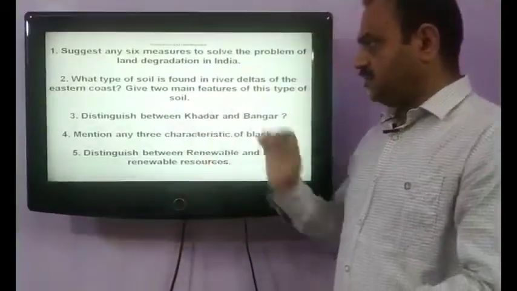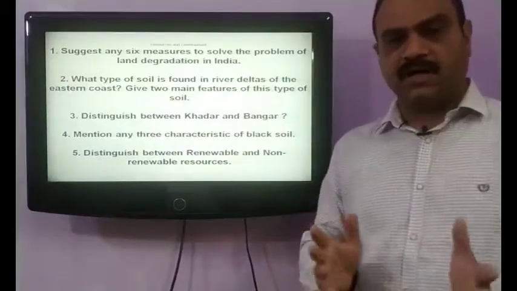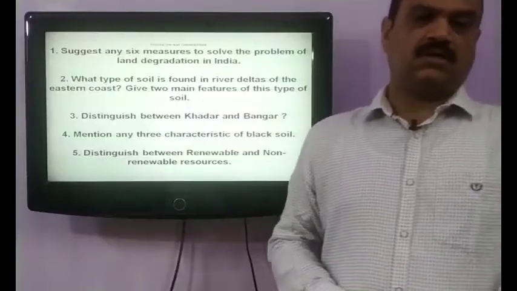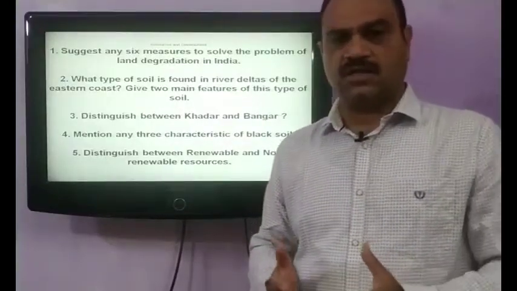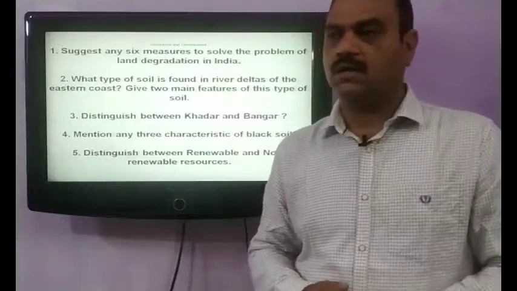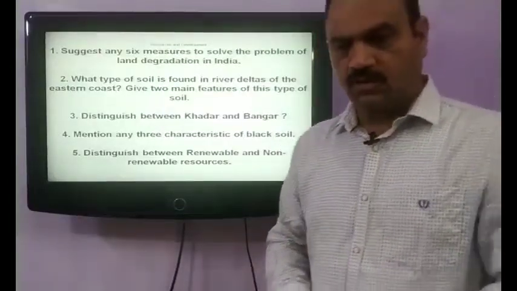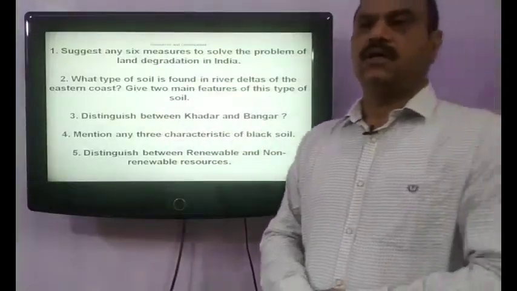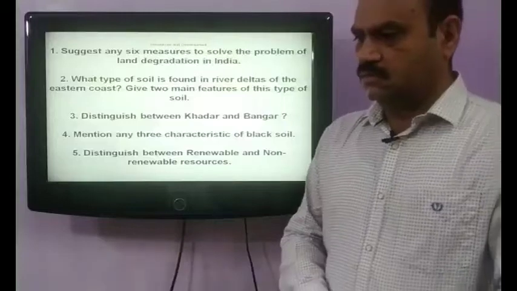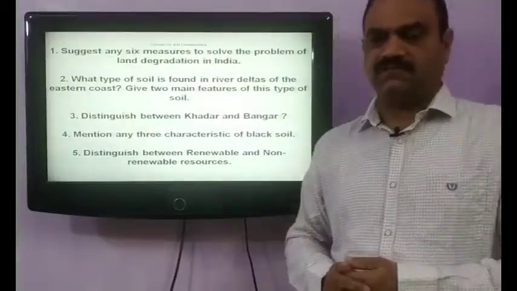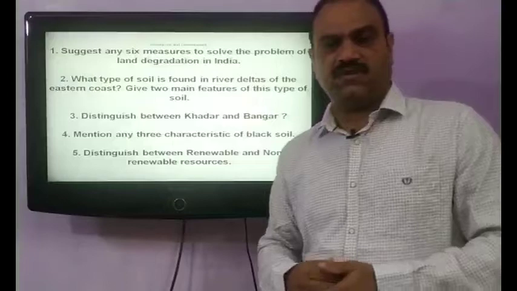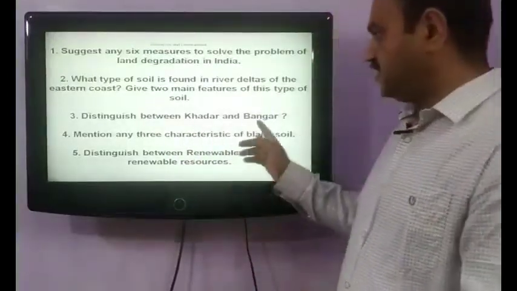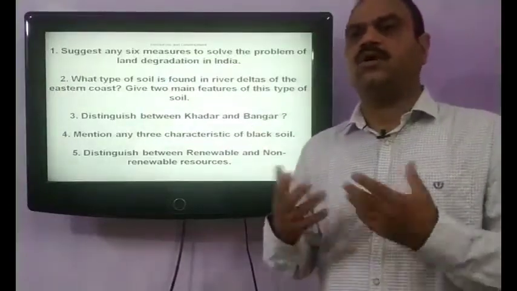Our next question is, distinguish between khadar and bhangar. Alluvial soil is of different types: khadar, bhangar, bhabhar and tarai. And out of these four, we have to differentiate between these two, khadar and bhangar. Khadar is the new alluvial. If we compare the age, khadar is the new alluvial, whereas bhangar is the old alluvial soil.